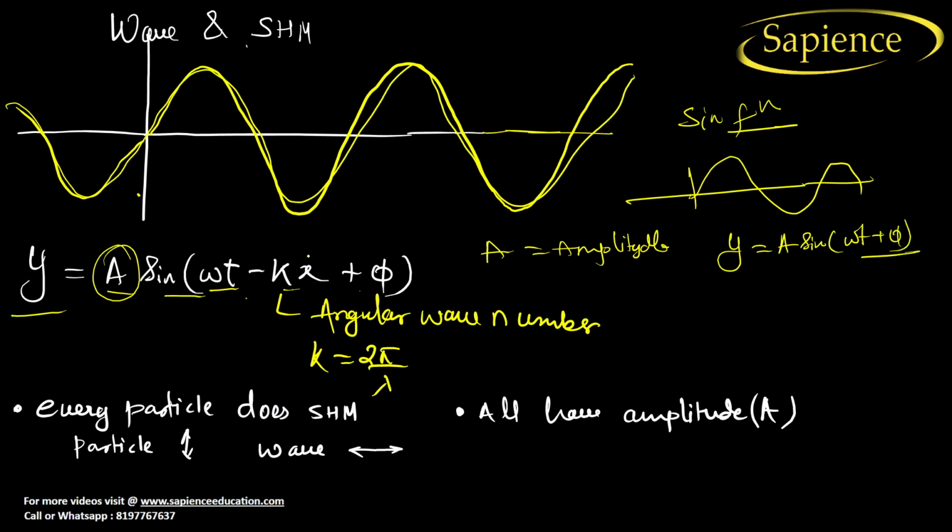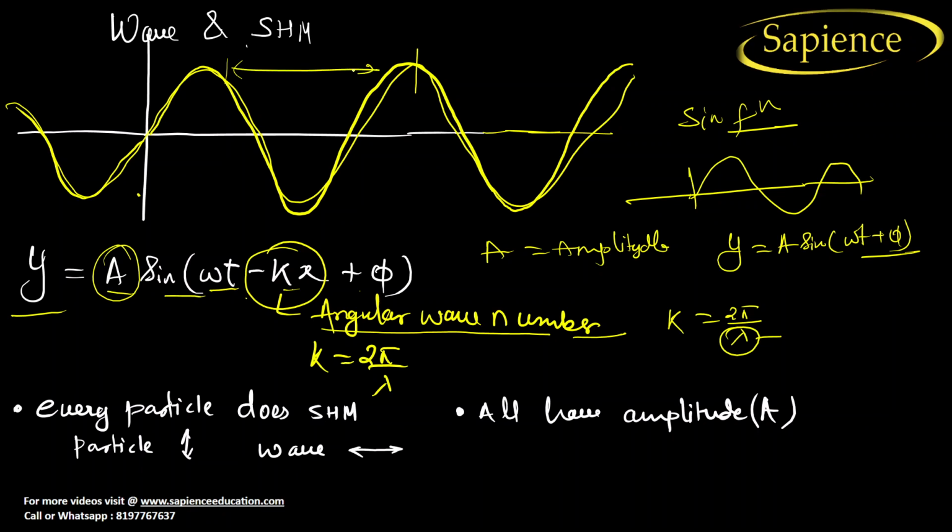But here we need to add an extra minus kx, and this is also known as angular wave number, and the value of k is equal to 2 pi by lambda, where lambda is the wavelength of the wave. So let us consider this is the wavelength of the wave. So the angular wave number k is equal to 2 pi divided by lambda. I hope you have understood now.